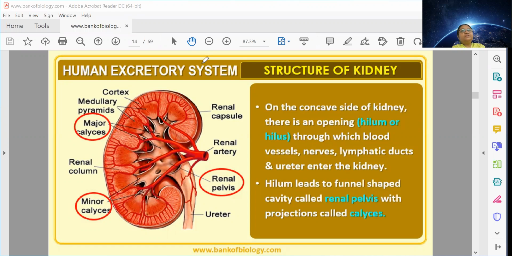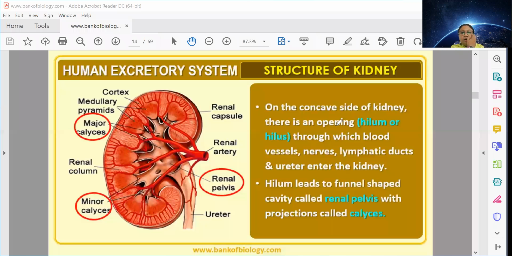Up to the lumbar vertebra your kidney is there, and below that the ureter and urinary bladder come, right? Peritoneum is covering all of them. See, I told you in the viscera, in the part of our body between here and here, so many systems are there.